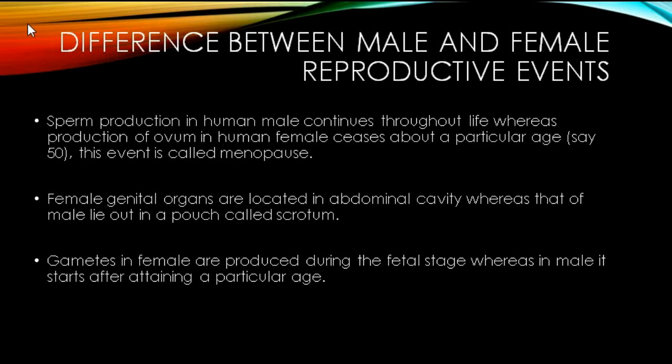At this stage we must talk about what differentiates a human male from a female, that is father from mother. For the first point, sperm production starts with the onset of puberty and continues throughout the life of the male, whereas ova start maturing from the onset of puberty, a phenomenon known as menarche, and it stops at around the age of 50, which is known as menopause. This is the term menopause. Let me highlight it here.